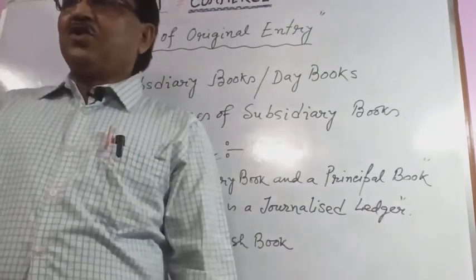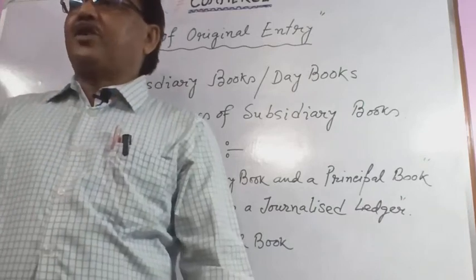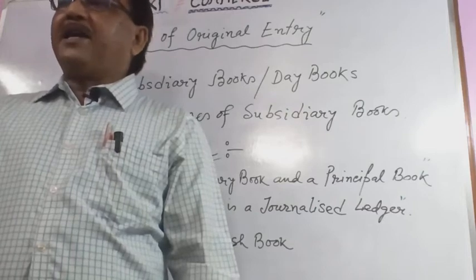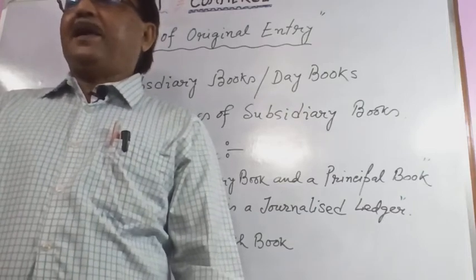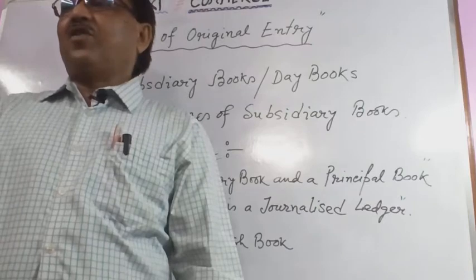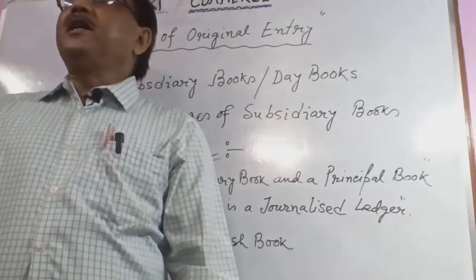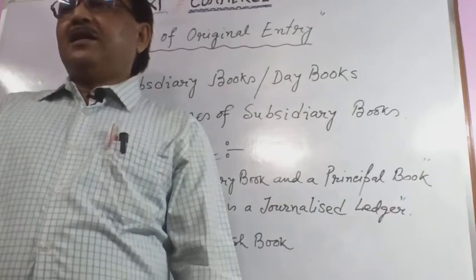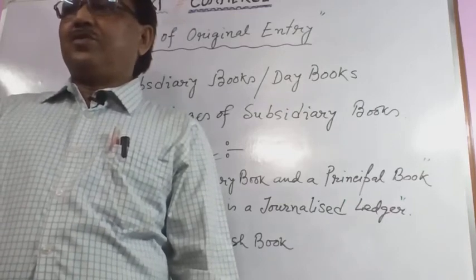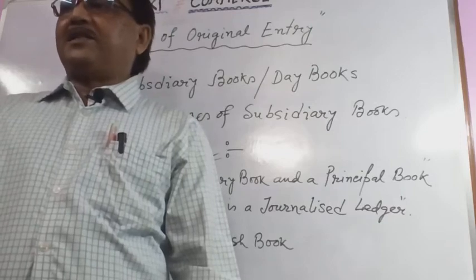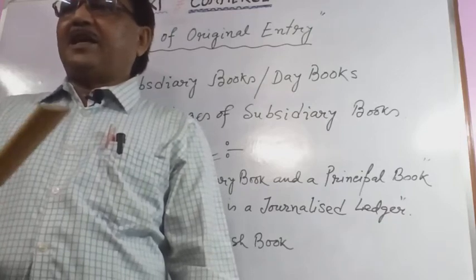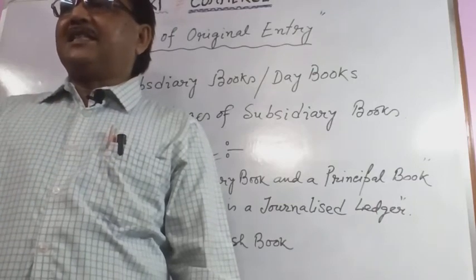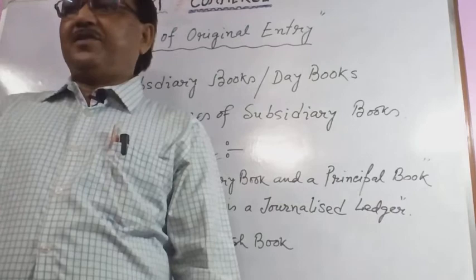number 2 purchase book, number 3 sales book. Cash book means to record the receipts and payments of cash and all banking transactions also. Next, purchase book. The purchase book is used only to record the credit purchase of goods. Point number 3, sales book, to record credit sales. In the purchase book credit purchases are recorded, but the sales book records only sales on credit.